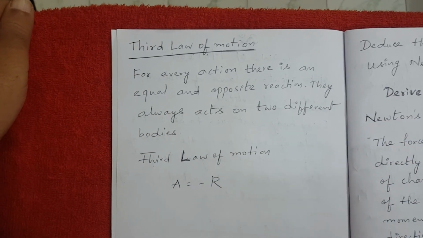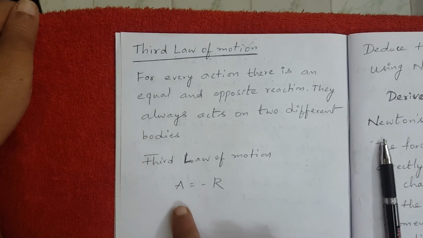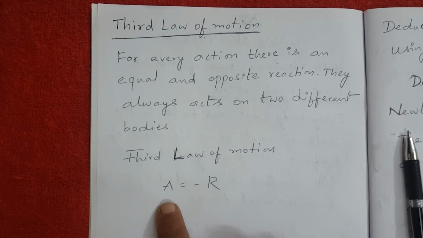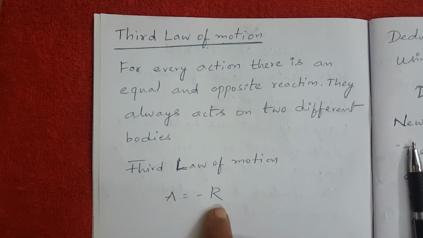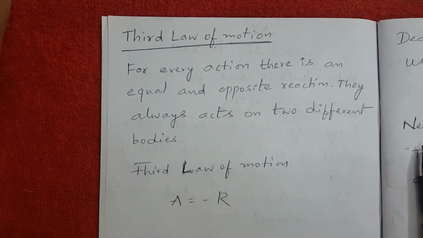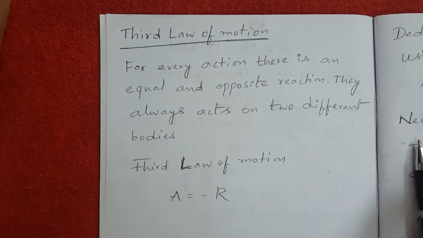And this can be easily understood by a simple equation, that is A is equal to minus R. A stands for action force, R stands for reaction force, and minus stands for the opposite direction. And this is Newton's third law of motion.